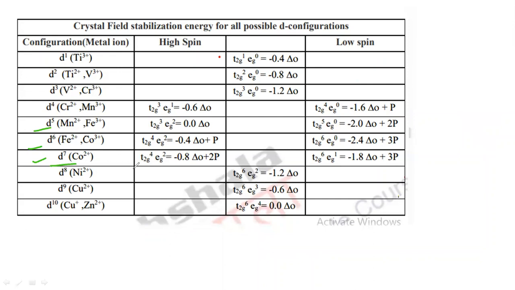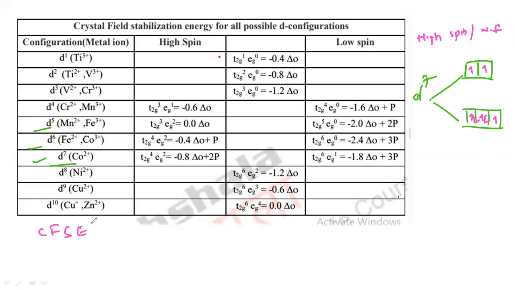So let us calculate D7 here. CFSE for D7. Let us take high spin first. In case of high spin, it is a weak field ligand, so it follows Hund's rule. That is the water molecule ligand, or chlorine, fluorine, bromine like this. So D7: 1, 2, 3, and then 4, 5, and 6, 7. The electrons will enter like this.